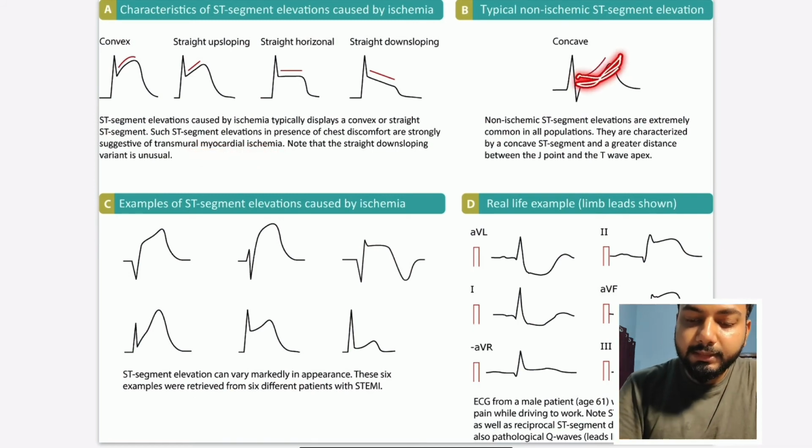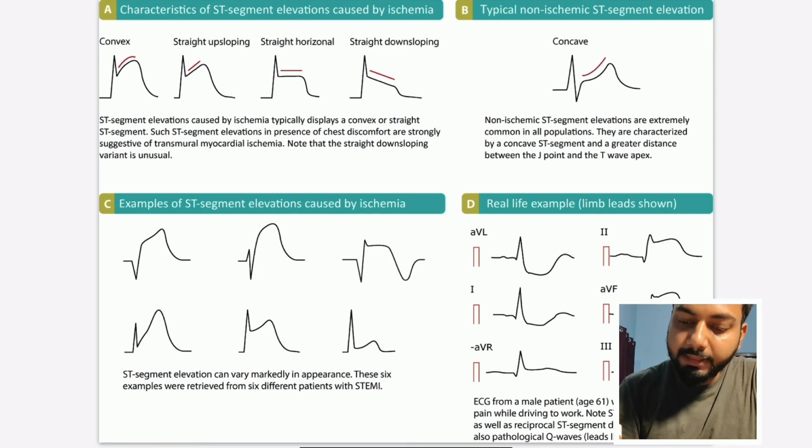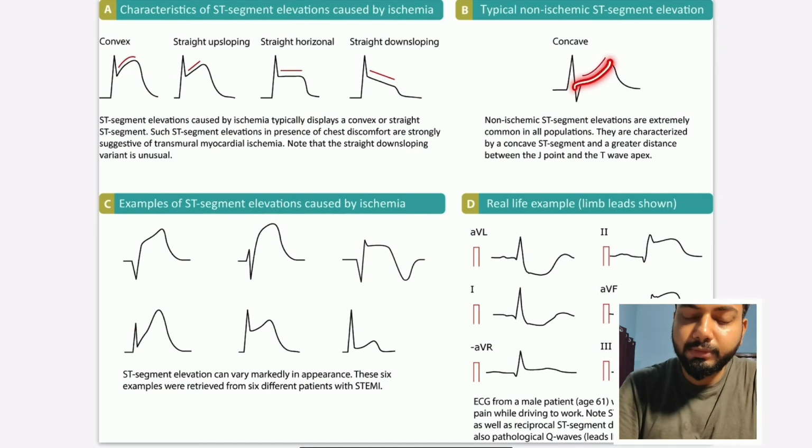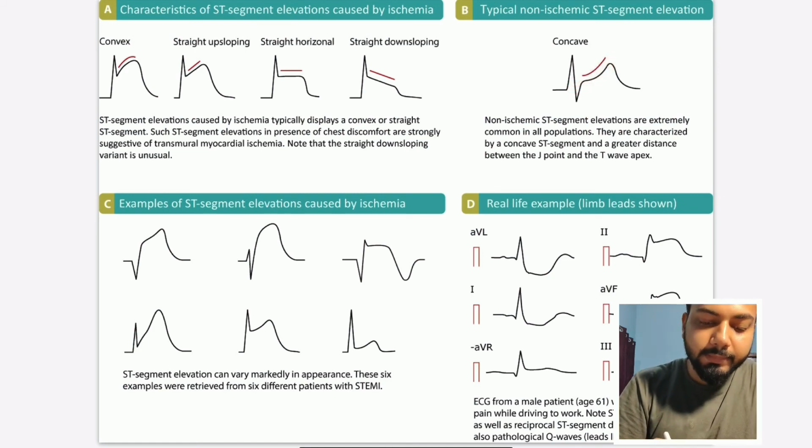If it is concave upward, it is common in the general population and is a non-ischemic ST segment elevation. It is not because of ischemia, but still, if there is chest discomfort, we should further evaluate the case. Then, examples of ST segment elevation caused by ischemia.